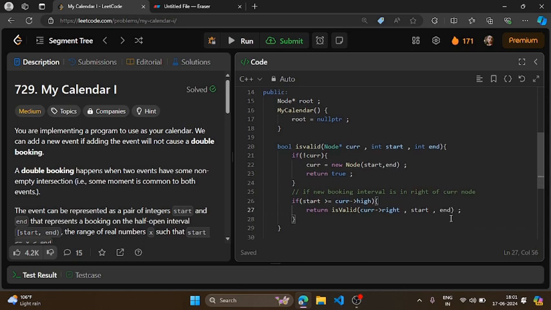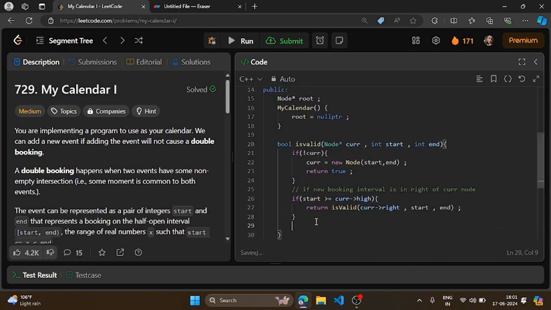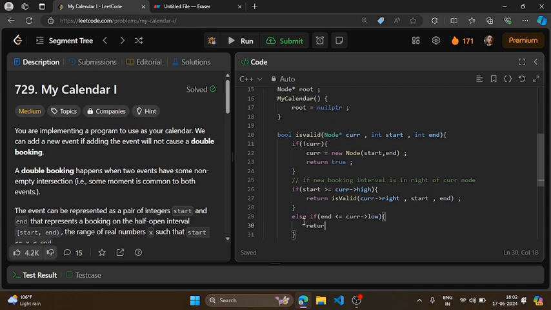Okay, now suppose my new booking is on the left side of my current node. So I'll simply move to the left.